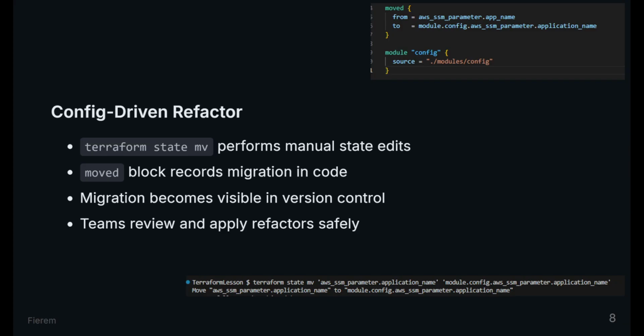The terraform state mv command can also rebind state to a new address, but it is a CLI state operation rather than a configuration record. The moved block places the migration intent inside version-controlled code, which means teammates can review it, plan it, and apply it through normal workflow. The outcome is safer collaboration because the refactor logic travels with the configuration instead of living in one operator's shell history.